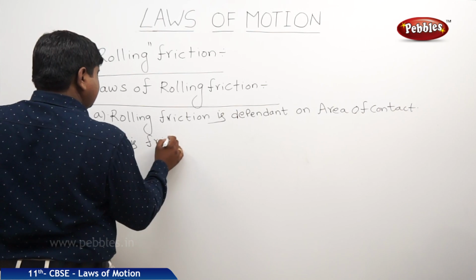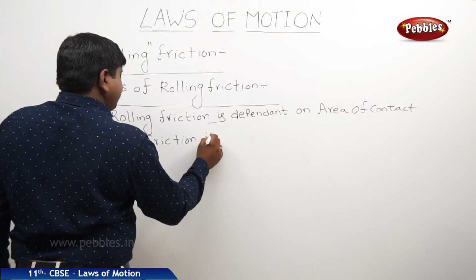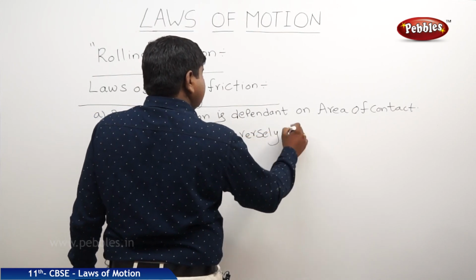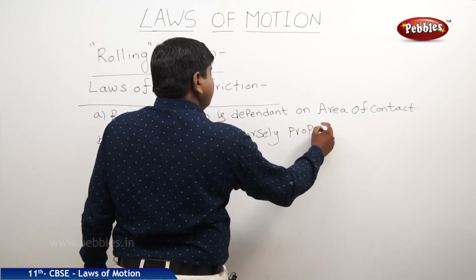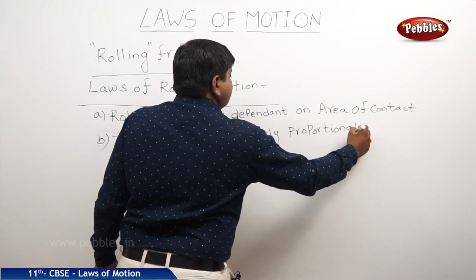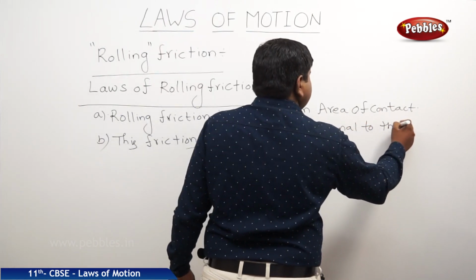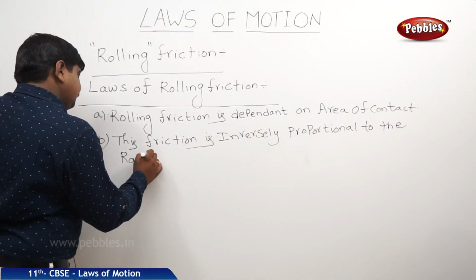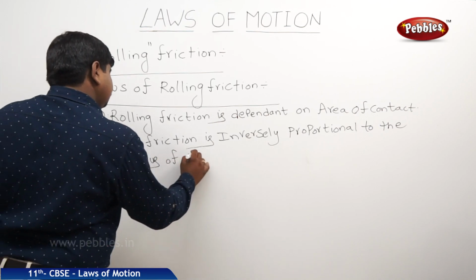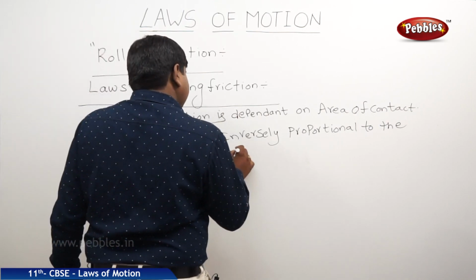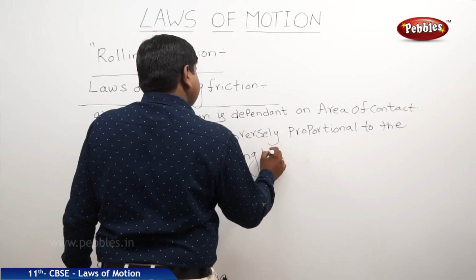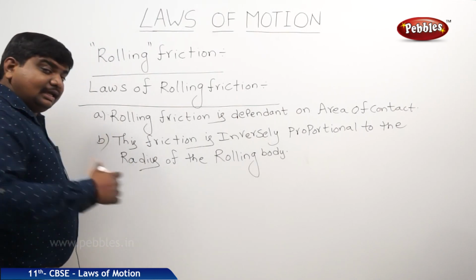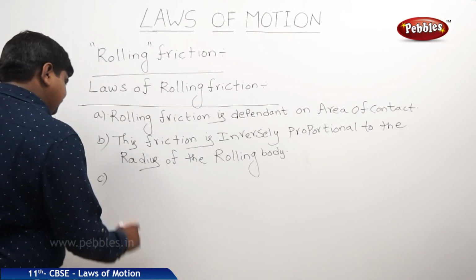This friction is inversely proportional to the radius of the rolling body, but directly proportional to the normal reaction.